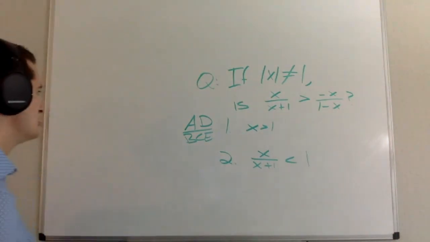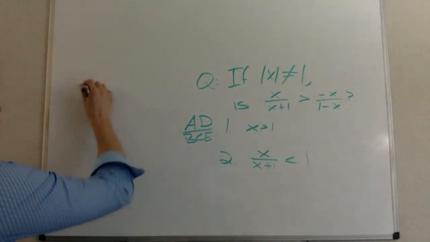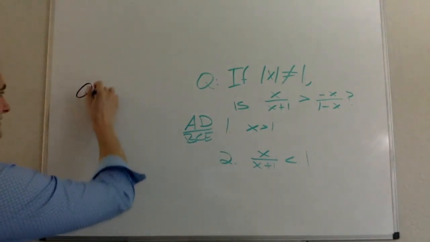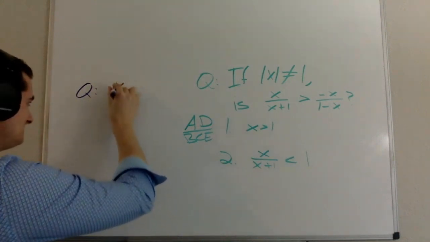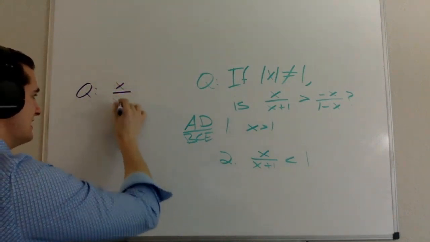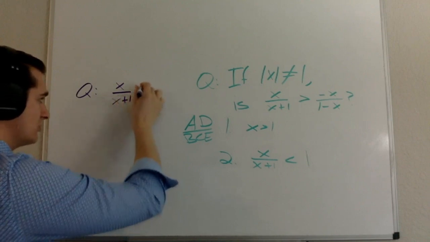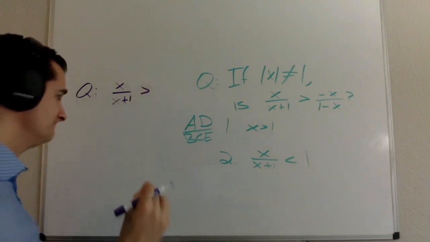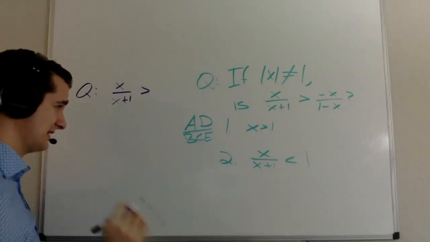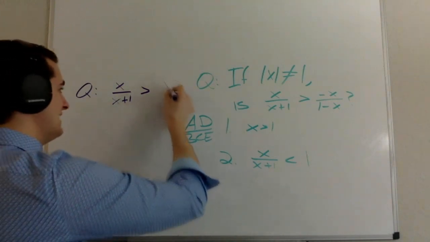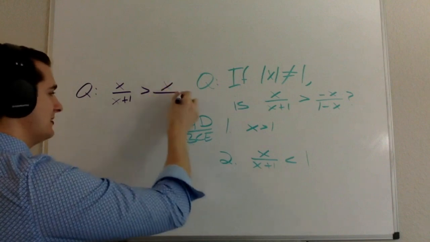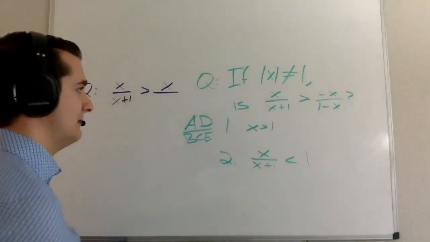So what I'm going to do instead is try and rewrite the question in another way that hopefully will help me see things a little bit better. I'm going to rewrite my question and say, is x over x plus 1 greater than, and on the right side of my inequality, I'm going to take the negative out of the numerator and insert it into the denominator.